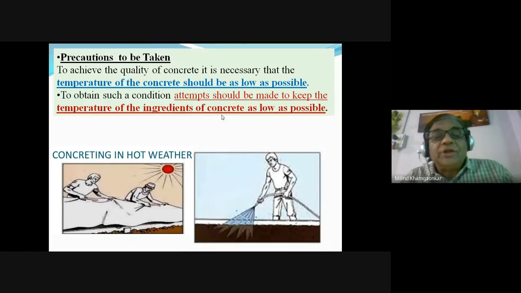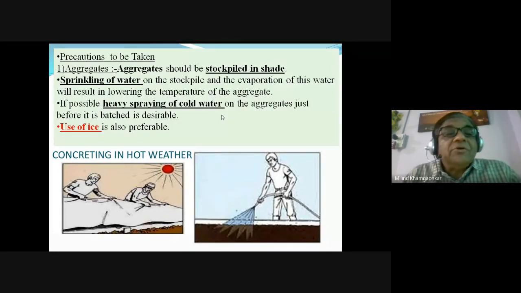Also, we can reduce the temperature of the formwork and the reinforcement by sprinkling water over it, and also by using ice in the concrete. These two precautions we definitely take while we perform concreting in the summer.